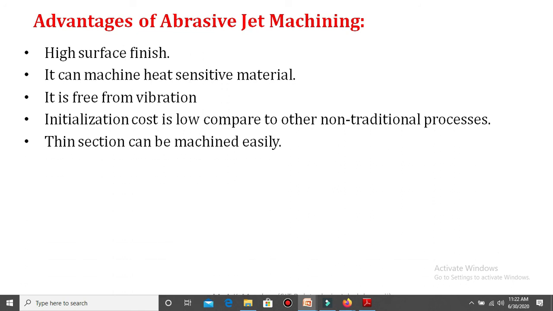Next, thin sections can be machined easily. Compared to other non-conventional machining methods, this is one more important advantage, that you can easily machine thin sections also with abrasive jet machining.